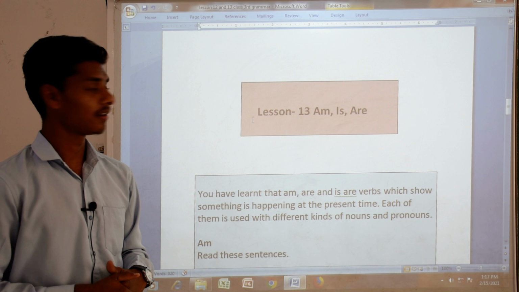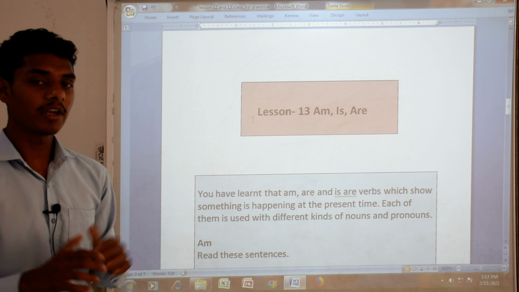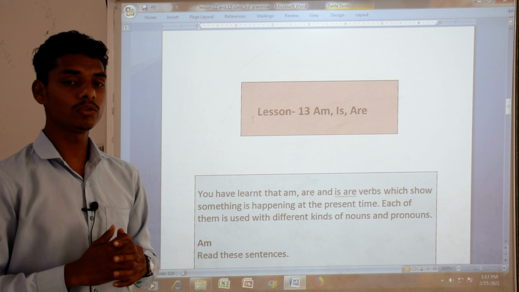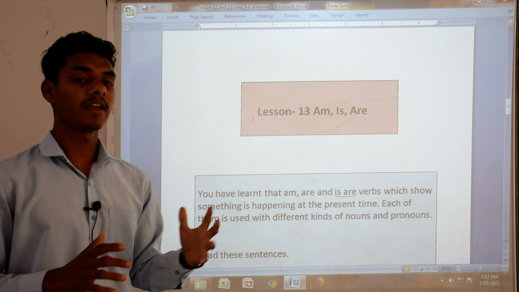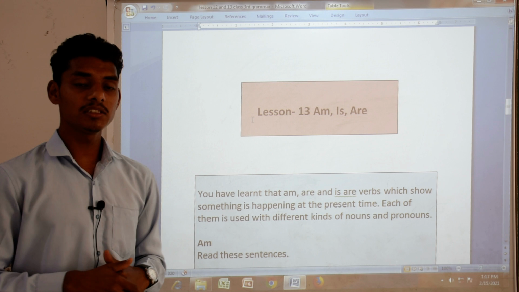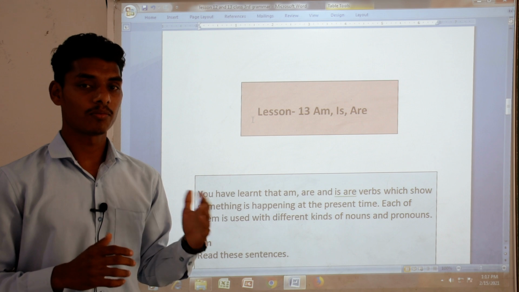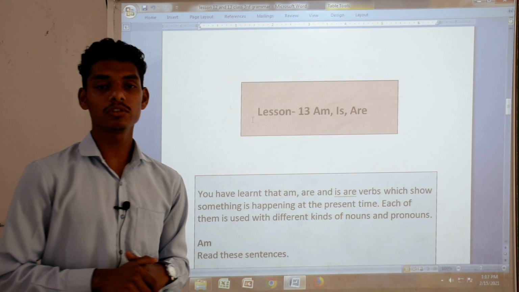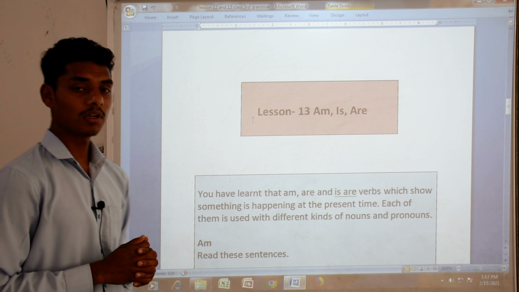In lesson 13, what are the helping verbs? Am, is and are. We have to know when to use these helping verbs. We always use am with I. We cannot use am with he, she or other pronouns or nouns. Is is used only for a singular noun, like he for boy, she for girl and it for animal or things. And are we use for plural pronouns or plural nouns.